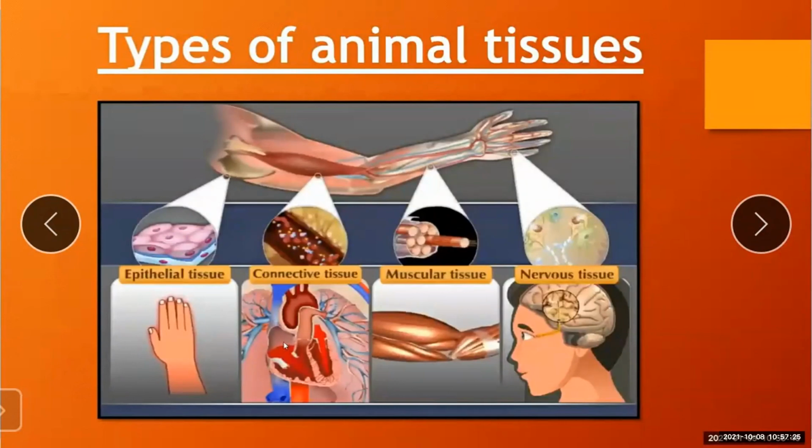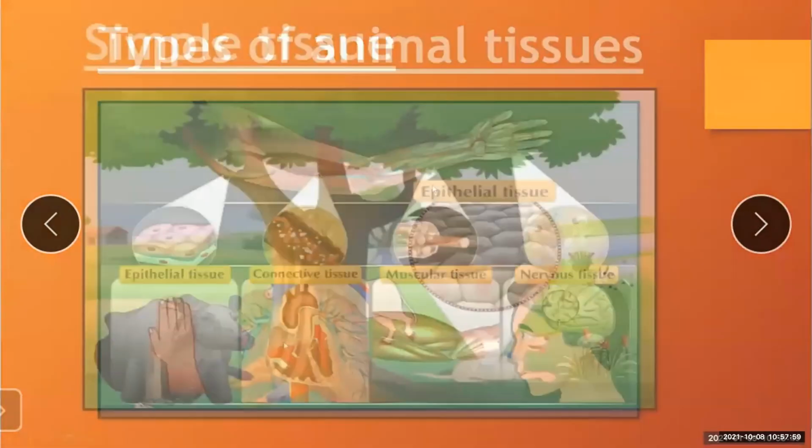For example, it transports oxygen and nutrients to all cells in the body. Similarly, it transports waste materials generated all over the body to the kidney for excretion. Up till here you understand, it is an example of connective tissue.